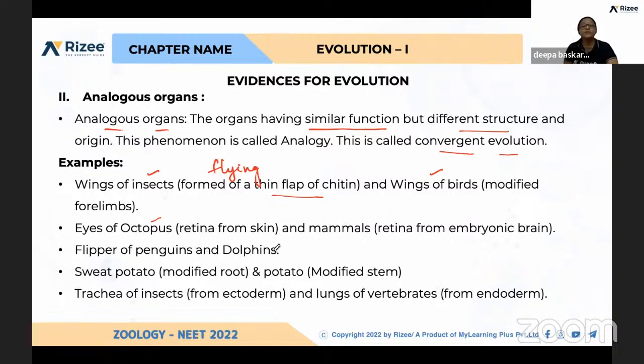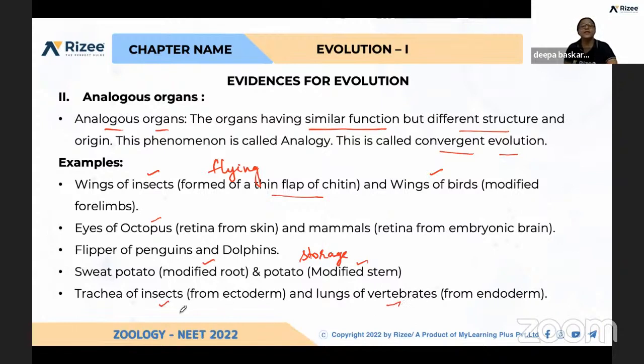And flippers of penguins and dolphins, sweet potato and potato. So here sweet potato is a modified root, potato is a modified stem. So structurally they differ, but the function is storage of food. Trachea of insects and lungs of vertebrates, totally different.